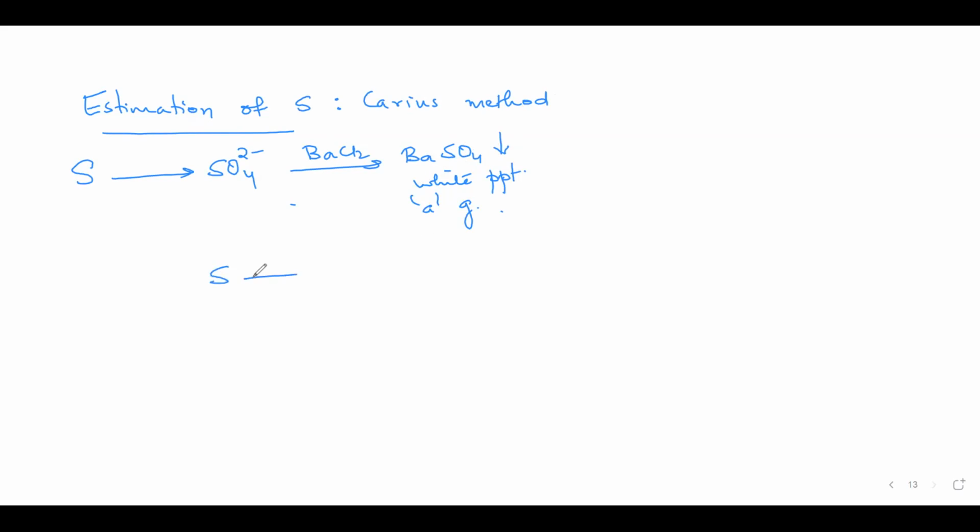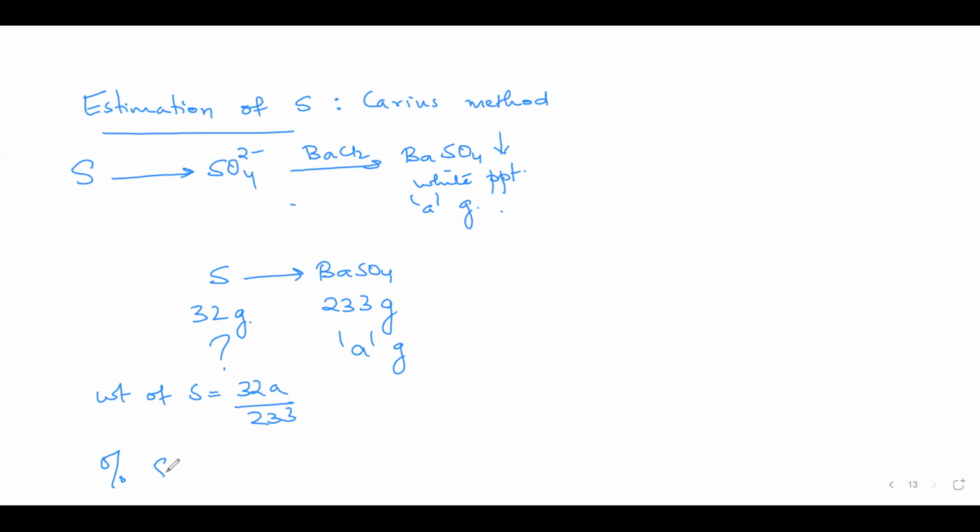Now barium sulfate का molecular mass आता है 233. So can I say 233 grams of barium sulfate will have 32 grams of sulfur? Yes, ma'am. So A grams of barium sulfate will have how much of sulfur? Weight of sulfur क्या हो जाएगा? 32A by 233. Percentage of sulfur in the organic compound will be weight of sulfur divided by the weight of organic compound multiplied by 100. समझा? Yes, ma'am.